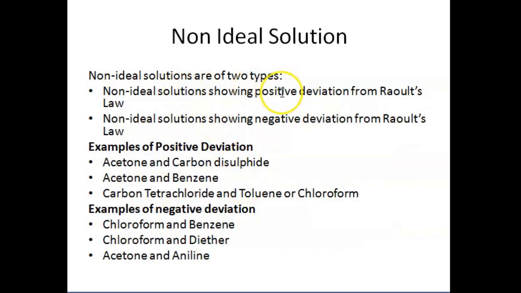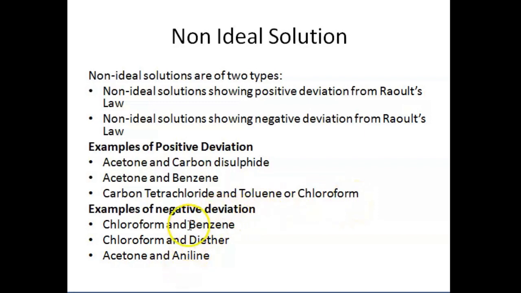Non-ideal solutions are basically of two types. Some of them may show positive deviation from Raoult's law and some may show negative deviation from Raoult's law. For example, some examples showing positive deviation are acetone and carbon disulfide, acetone and benzene, carbon tetrachloride and toluene, or carbon tetrachloride with chloroform.